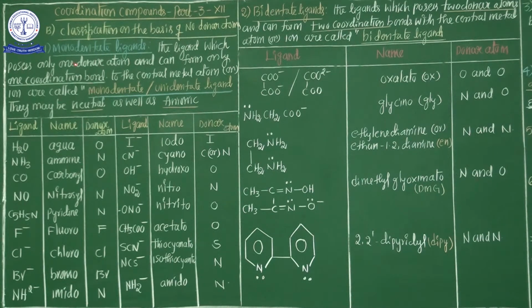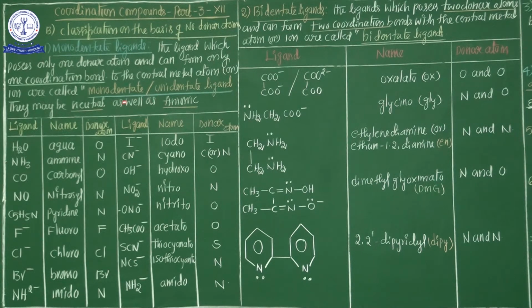Now the first one is monodentate ligand. My dear students, monodentate ligands and bidentate ligands, from the CBSE board point of view, for 1 mark or 2 marks, are very important, especially the definition of the monodentate and bidentate ligands. So every student should focus on the definition of monodentate and bidentate, and the remaining ligands also. Now see here, what is a monodentate ligand?